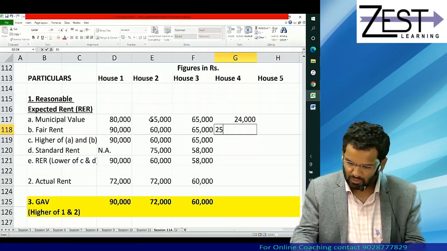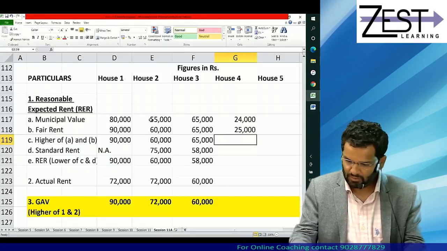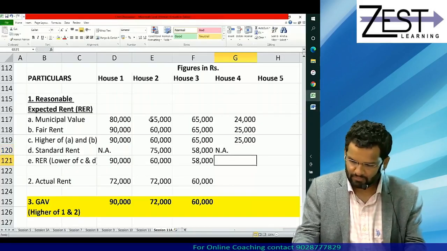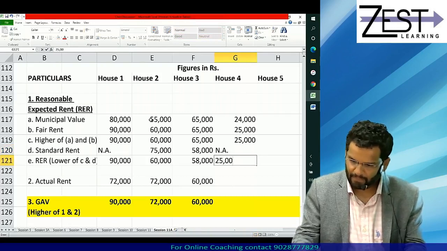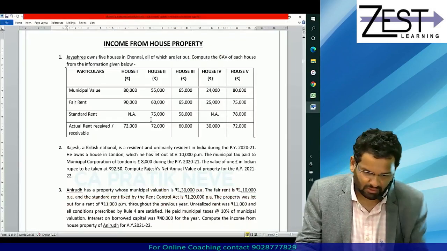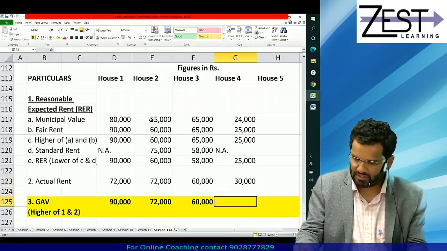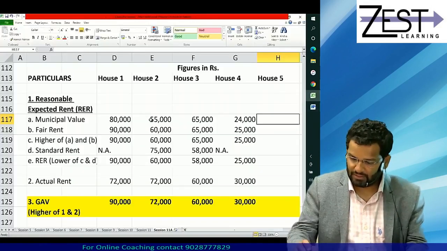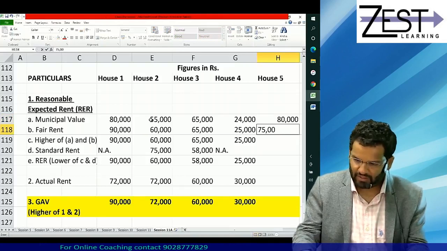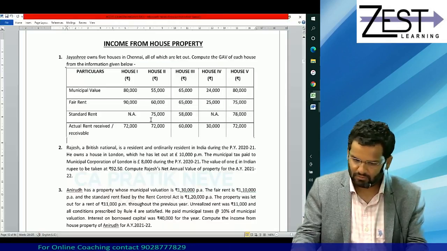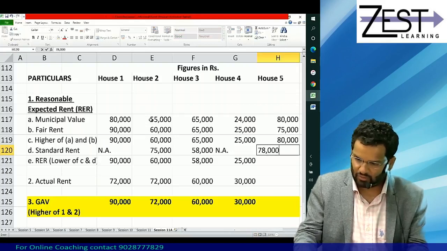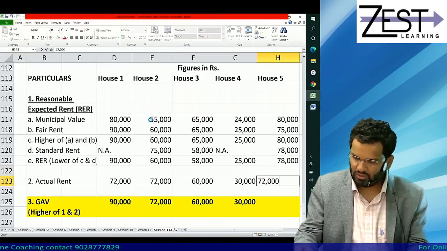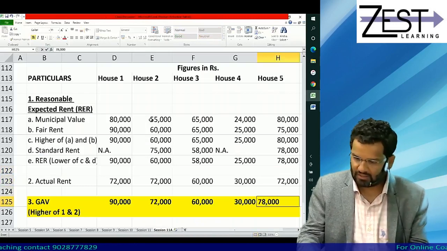House 4: 24,000, 25,000, 25,000, standard rent not applicable, so 25,000. Actual rent is 30,000, so GAV will be 30,000 because it is higher. And finally house 5: 80,000, 75,000, 80,000, standard rent is 78,000, so restricted to 78,000. Actual rent is 72,000, so the final answer will be 78,000.